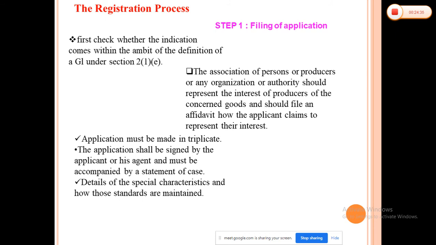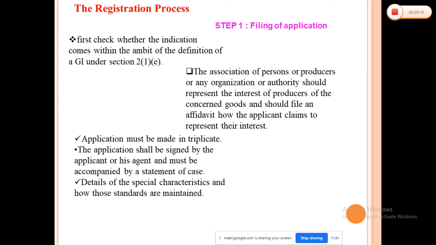As we already discussed, any organization, association of persons or producers, or authority having the interest of producing that particular good can apply for the registration, and they have to give an affidavit about how the applicant claims to represent their interest. The application must be made in triplicate, meaning 3 copies of the application. The application shall be signed by the applicant or his agent and must be accompanied by a statement of the case.